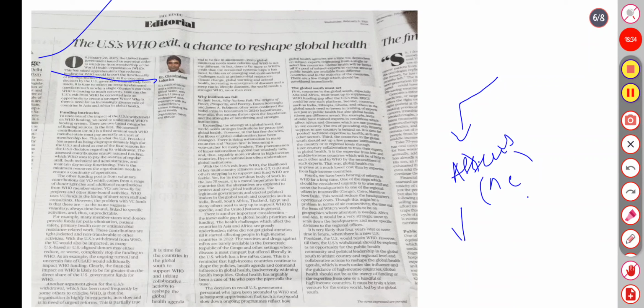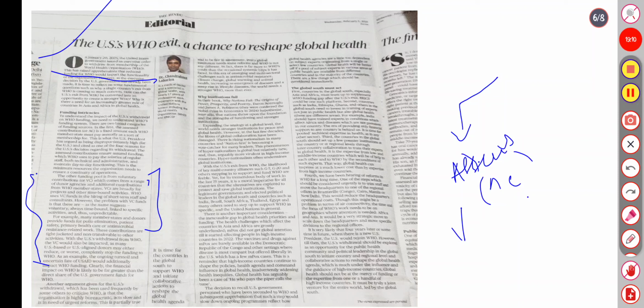The other funding pool is voluntary contribution, VC, which comes from large donor agencies and additional contributions from WHO member states. VCs are broadly for projects and time-bound activities. However, the problem with VC funds is that, though the name suggests voluntary, they are always time-bound and linked to specific activities, and thus unpredictable.